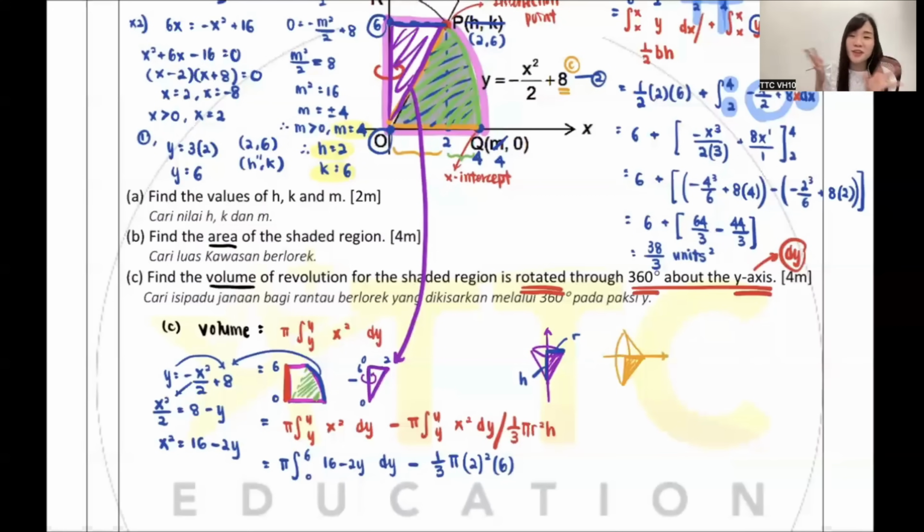Obviously, every time after you do it, you always wonder, did I do it correctly? You can double check. I show you how to double check again. You see, dy represents your y-axis. Y equals 6, is it the most top part of your whole shaded region? Yes. 0, is it the most bottom part of your whole shaded region? Yes. 16 minus 2y, is it the equation for the curve? Yes. So are you surrounding the shaded region, the pink color one? Yes, that means you're correct. So all the back part should be correct as well.